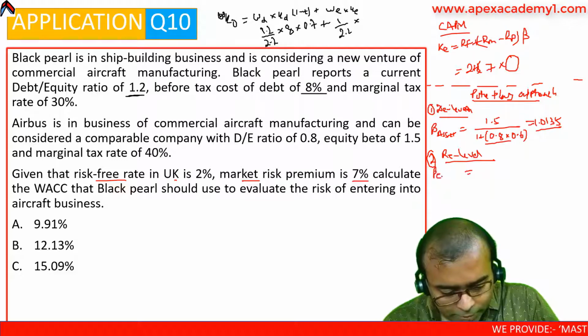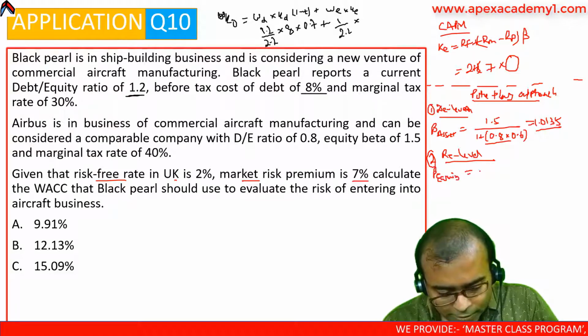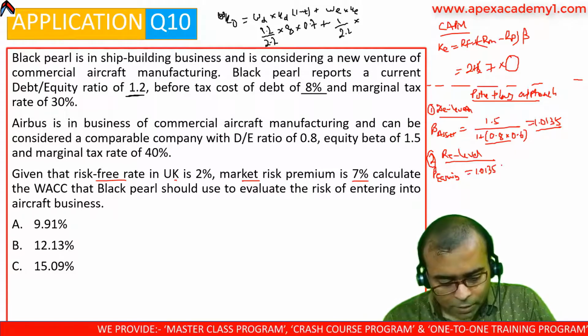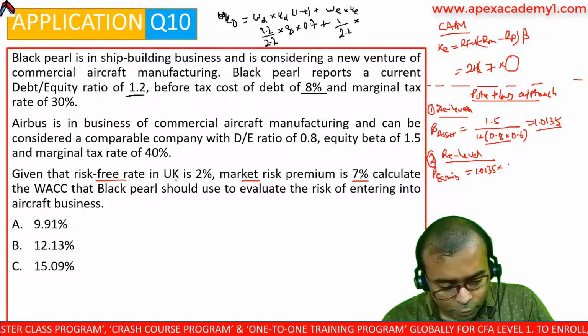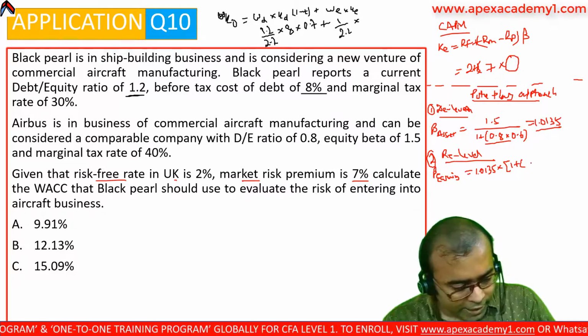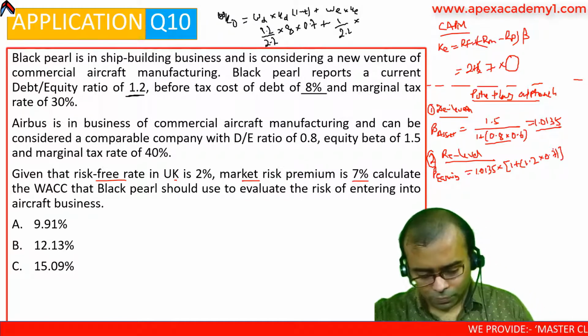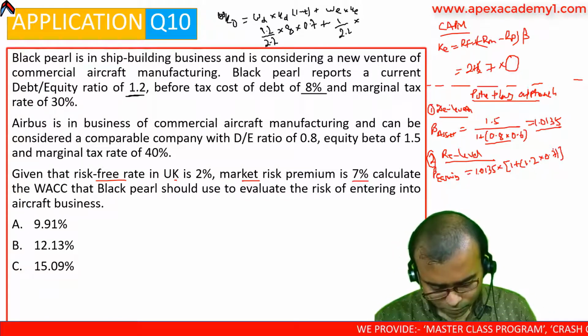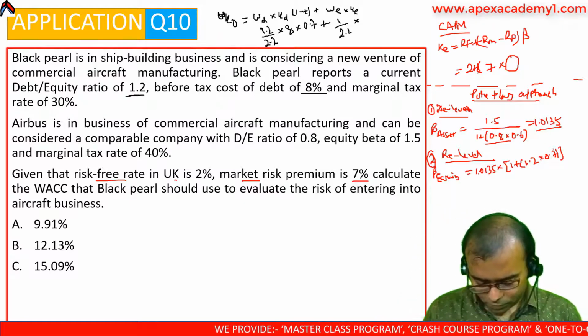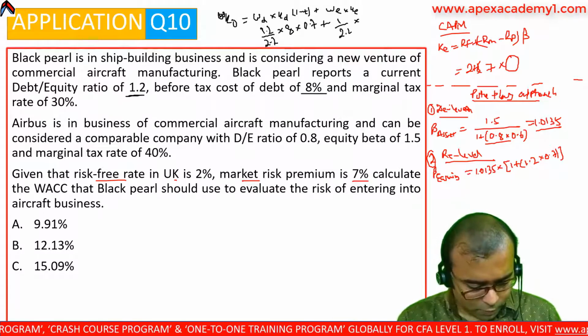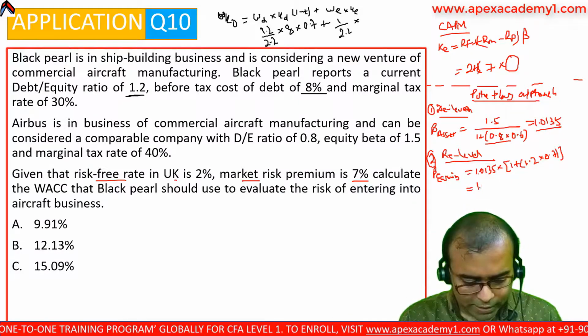So equity beta is equal to 1.0135 into 1 plus debt equity ratio, that is 1.2, into post tax 0.7. So 1.8649 is the beta that I am getting.